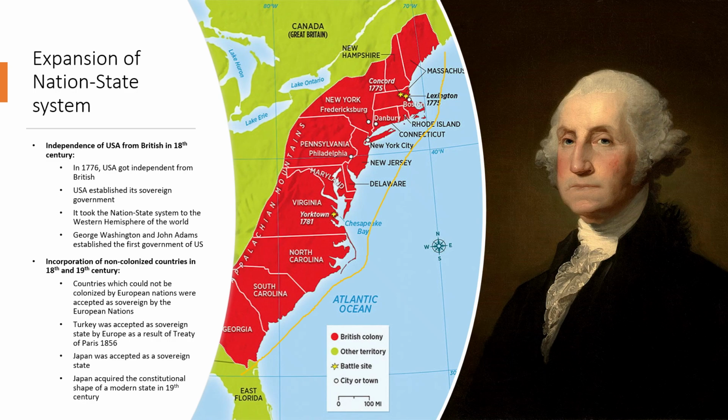So these countries were accepted as sovereign states by Europe. Turkey was accepted as a sovereign state by Europe as a result of the Treaty of Paris in 1856, and Japan was also accepted as a sovereign state. Students, Japan was the country that strengthened very rapidly, that grew very rapidly. Japan acquired the constitutional shape of a modern state in the early 19th century. So these were the first two stages of the expansion of the nation-state system.